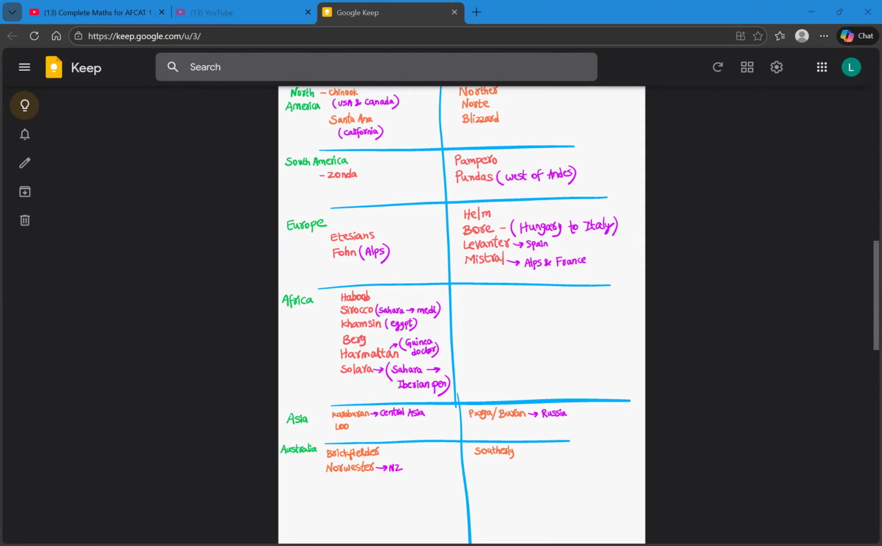So let's get started. Before talking about local winds, we need to know that there are three types of winds that are studied in geography. The first one is permanent winds, like trade winds, which arise due to the rotation of the earth. The second is monsoonal winds, for example southwest monsoon and northeast monsoon, which are prevalent only in certain times in a year. And the third category is local winds, which arise due to specific local conditions, and they are prevalent over certain regions in the world.